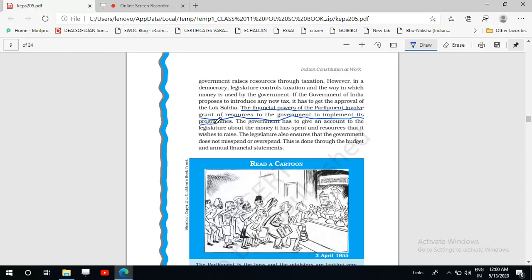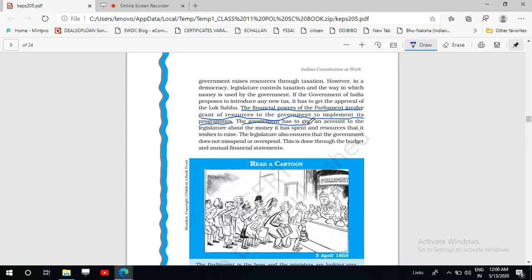Parliament approves, then only the government can use the resources. Okay, then the government has to give an account to the legislature about the money it has spent.